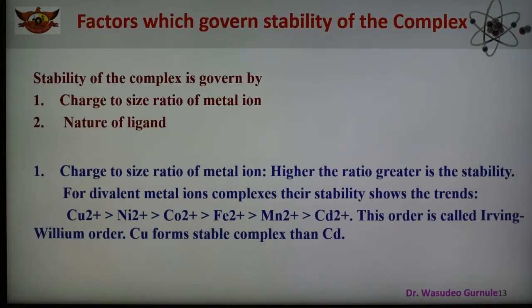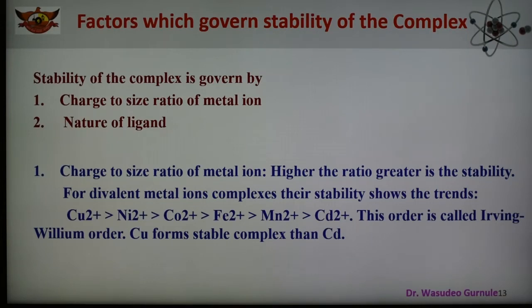Next, what are the factors which affect the stability of the complex? Different factors are there. Number one, the stability of the complex depends upon the charge to size ratio of the metal ion, and second is the nature of the ligand.